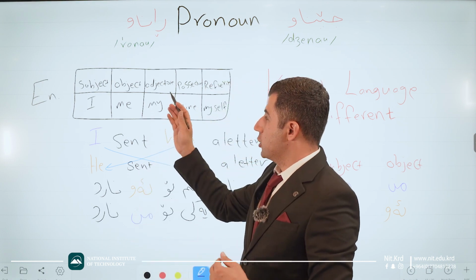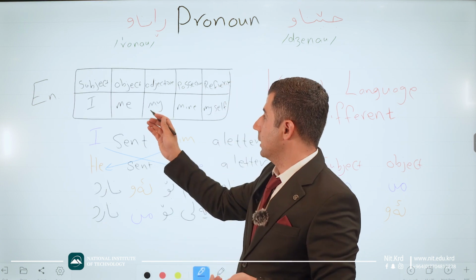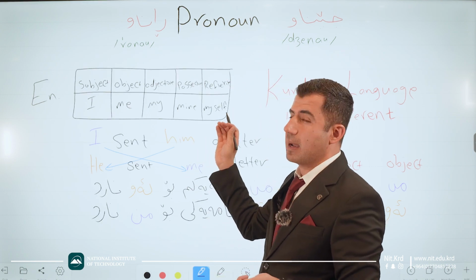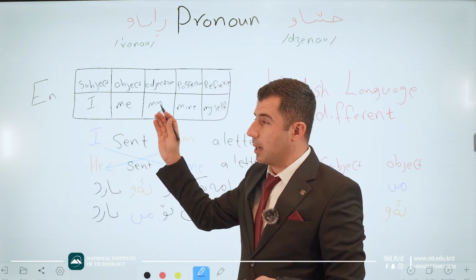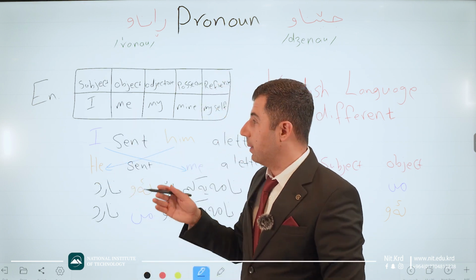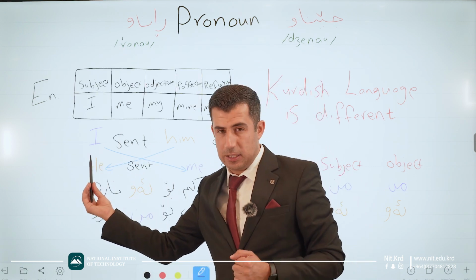And when we use in the adjective place, we have to use my, and in possessive we have to use mine. Okay, and the reflexive one is myself, for example. That's an example for I. Till the end is the same in English. Okay, but in Kurdish is not like this. How? Let me clarify it in here.